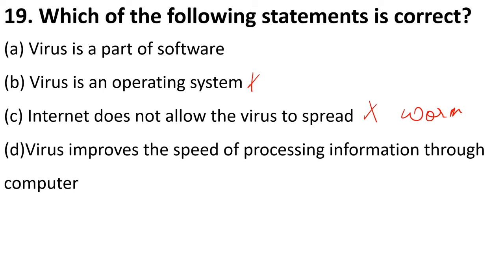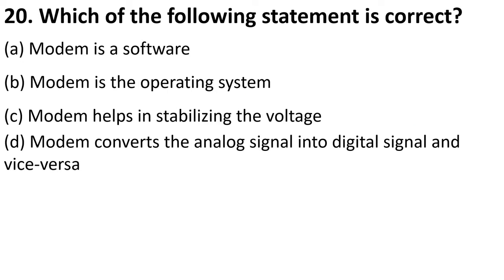Option D says virus improves the speed of processing information. No, absolutely not. Virus makes a computer slow. It does not make a computer fast. That is why A is the right answer. Virus is a part of software, and its task is to replicate. It multiplies itself, and what it does is harms your computer. It can delete files. It can make your computer slow. Many problems it can create.